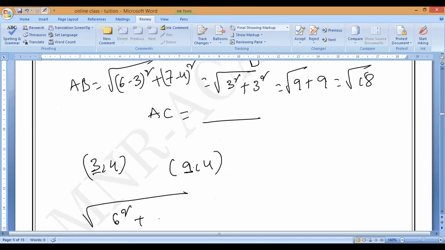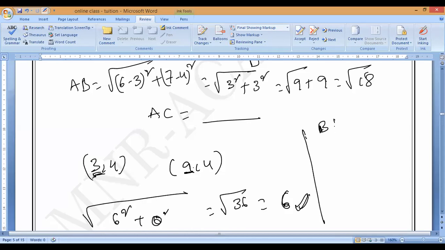Next, 4 minus 4, 0 square. Root 36 value is 6 only. Yes, root 36 value is 6.